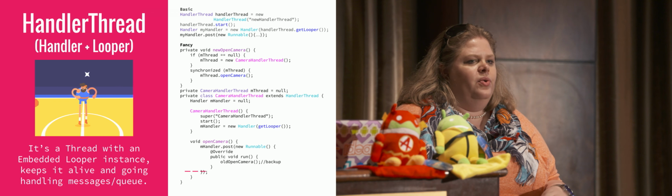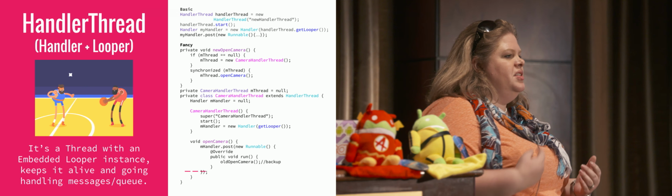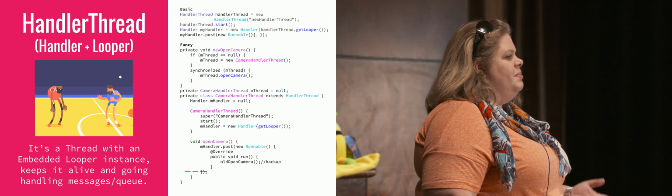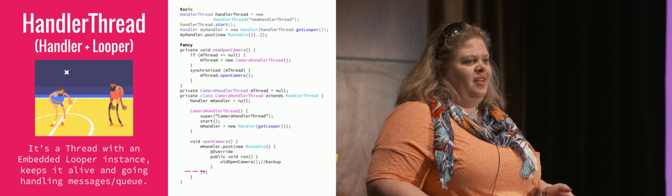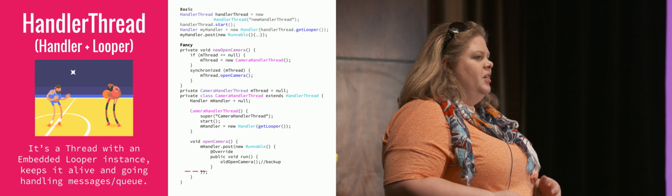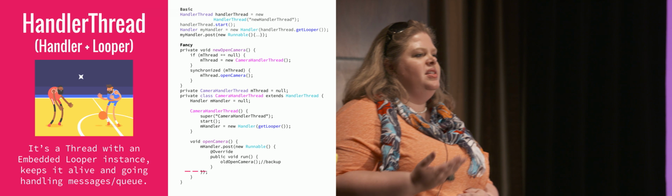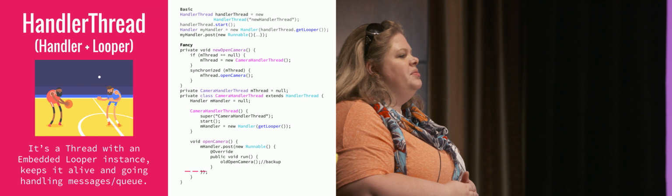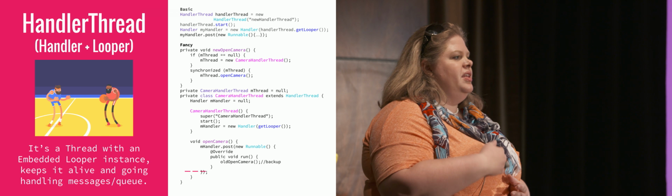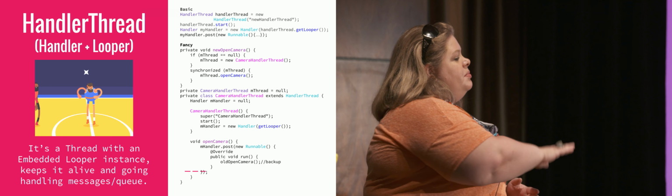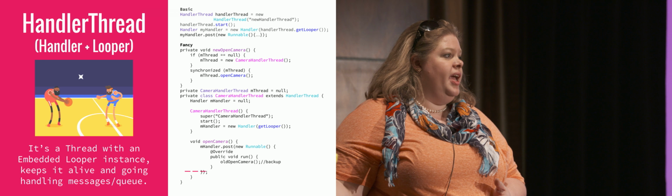So what would this be good for? More than just cameras. Let's say you have continuous messaging. So you have a chat that's going back and forth, Facebook Messenger, or we'll say Google Hangouts. I'd want to have a looper thread of the instance that I'm currently in to be able to make sure that I'm grabbing those messaging tasks and being able to post those to the front of the application, but also still be able to get those bits of information even if I go to another application.